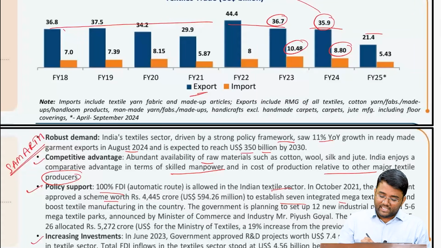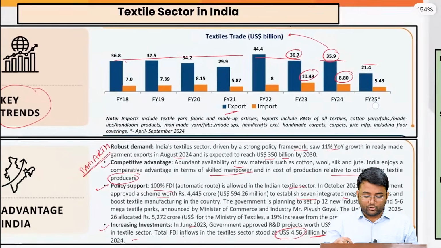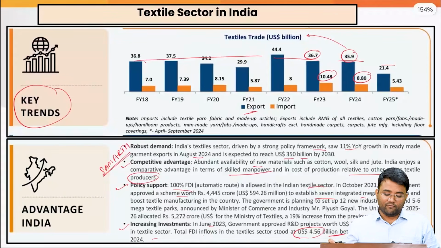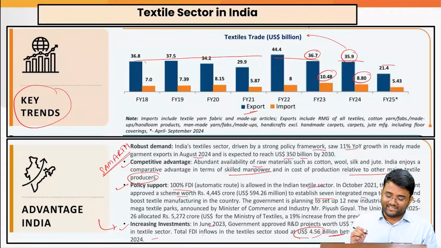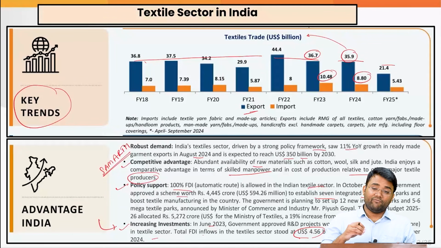Also, the investments are increasing. In June 23 itself, the government approved research and development projects worth 61.09 crore in the textile sector, and the total FDI inflows stood at $4.56 billion between April 2000 and September 2024. So it is one of the important sectors where we are witnessing high FDI coming in.